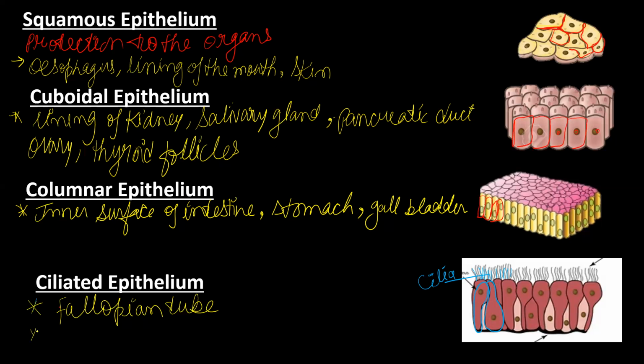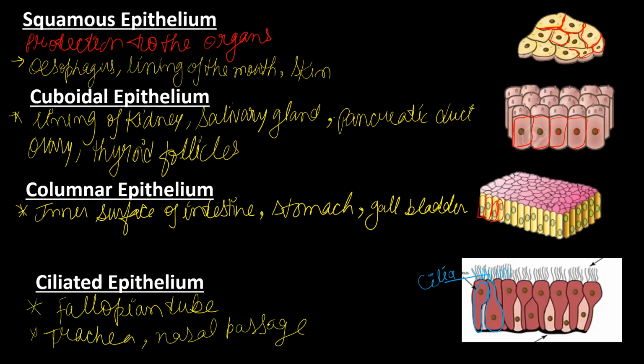It is present in the trachea also. Trachea means windpipe, and helps in the inward movement of the gases. It is present in the nasal passage also. As a result, it will help in the movement of air inside, directing the air to the inside of the lungs.